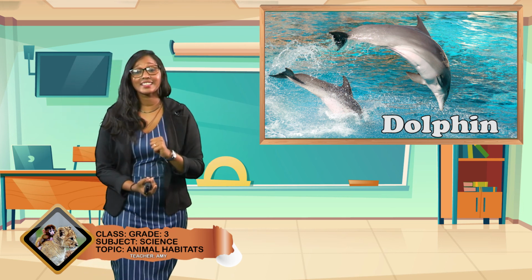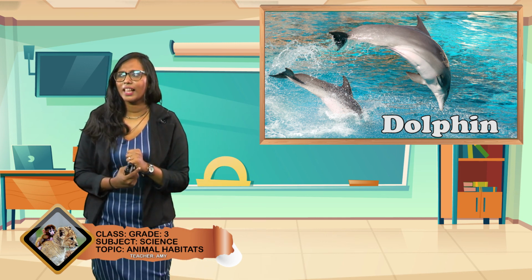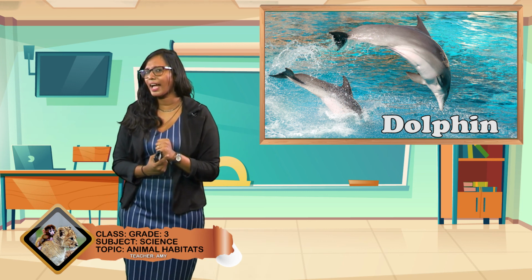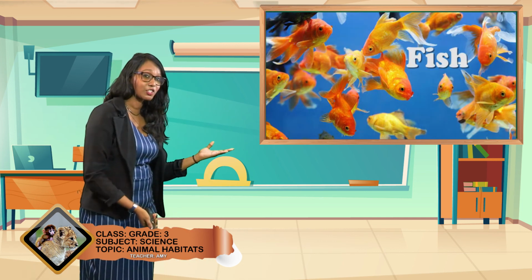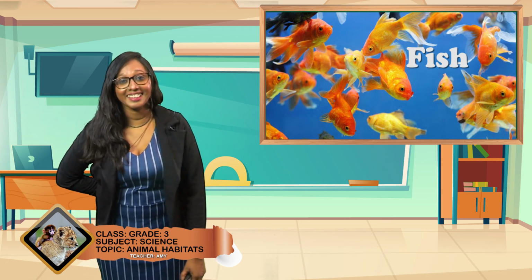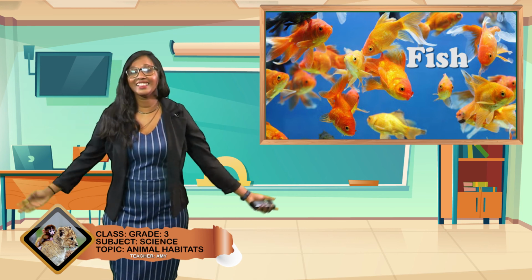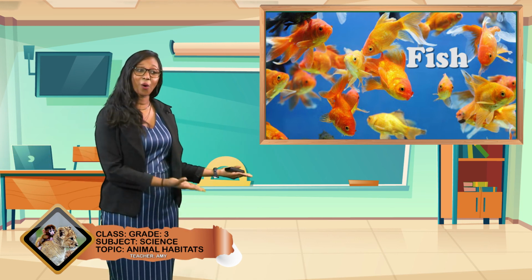Now, dolphins can be found in water. Now, let us think of another animal that lives in water. We have the fish. Have you ever seen a fish before, boys and girls? Yes? Oh, I love fishes. Fishes can be found in water.